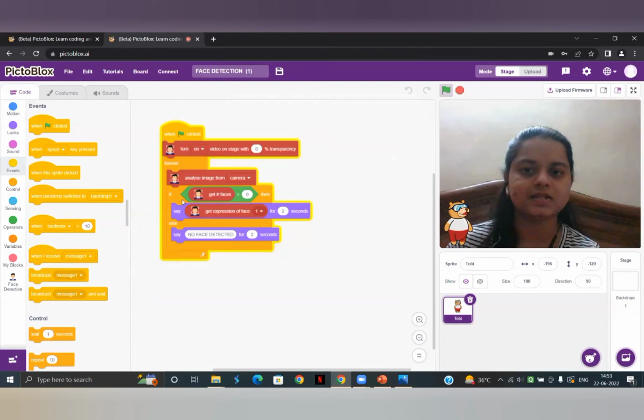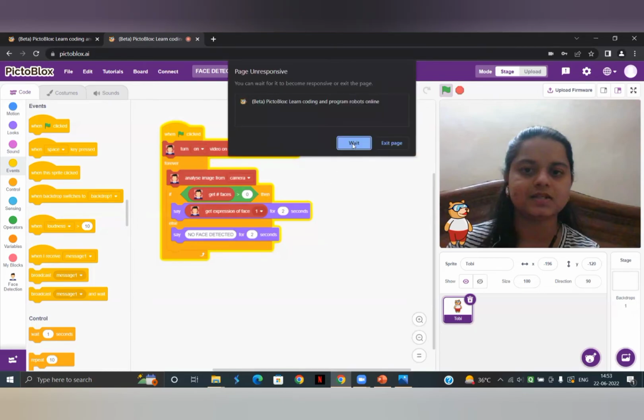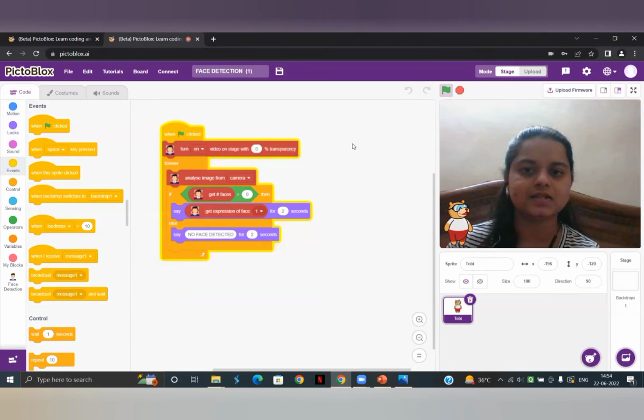Now see, I have used this operator block. The operator is used just for checking how many faces are there on the stage screen. If it is greater than 0, then only this block is going to run. If and then else just checks the condition. If the condition is true, it runs the statement after the if, and if the condition is false, it runs the set of statements provided in the else part of the code.